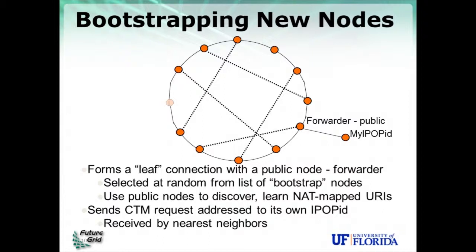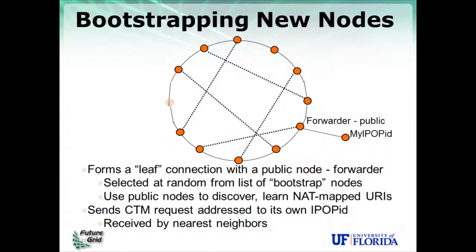And this leaf connection is used for the node to bootstrap itself into the overlay. It also is used for the node to discover its public endpoints, the URIs. For example, if it's behind the NAT, it can discover by querying the public node, what is the address that you see for me? You can discover its NAT-mapped URIs.